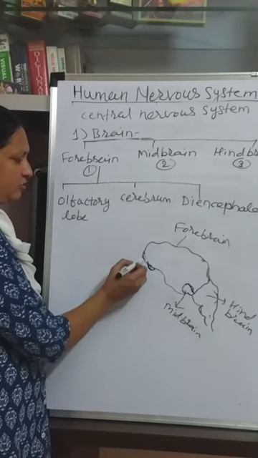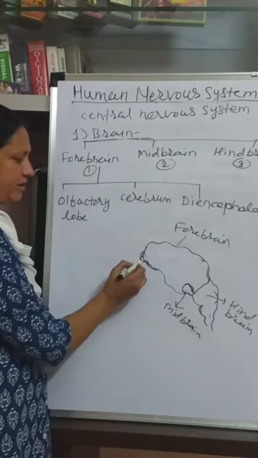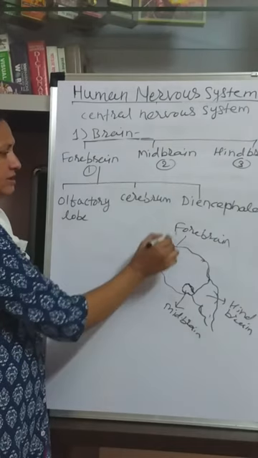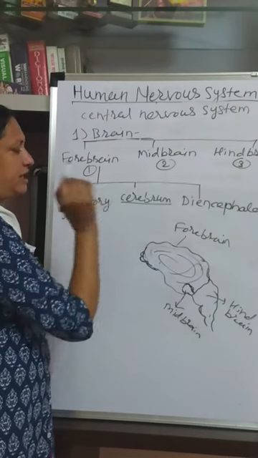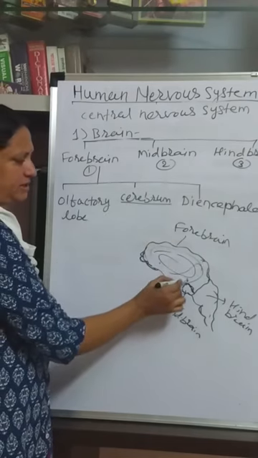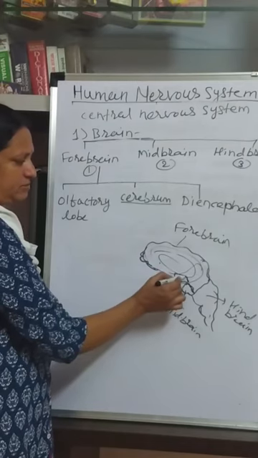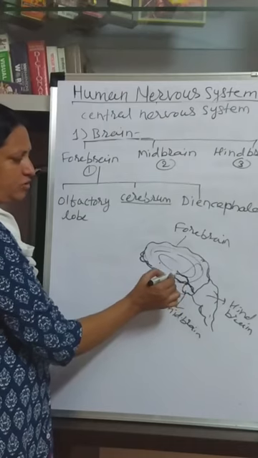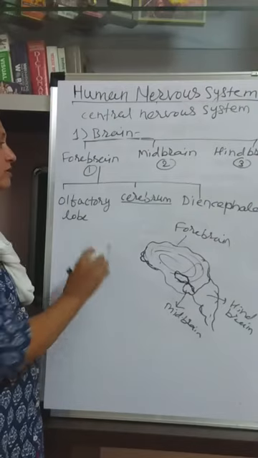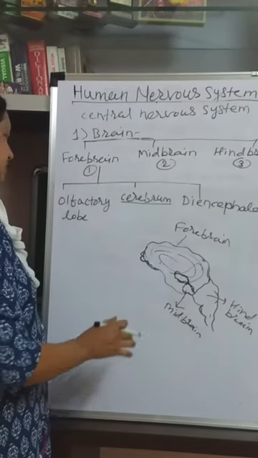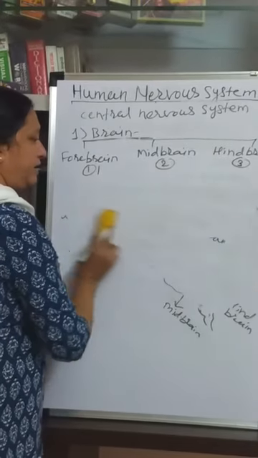So olfactory lobe, suppose this is here, olfactory lobe. Then this largest part of the brain, this complete large part of the brain is called as the cerebrum, and diencephalon is present above the midbrain and below the cerebrum. Cerebrumच्या खाली हा middle ला असा थोडासा छोटा part आहे, that is called as the diencephalon. So one by one we describe the structure and function of the brain.